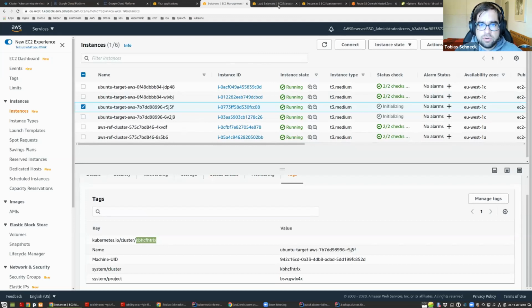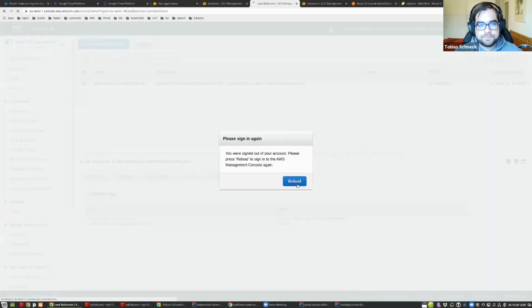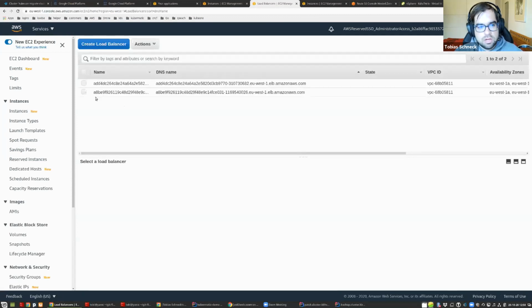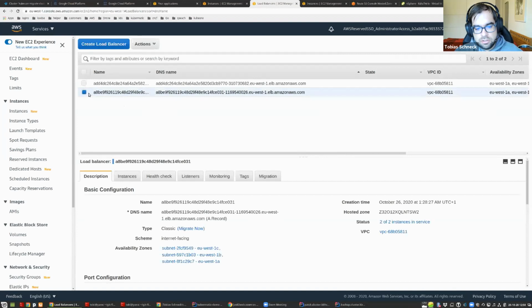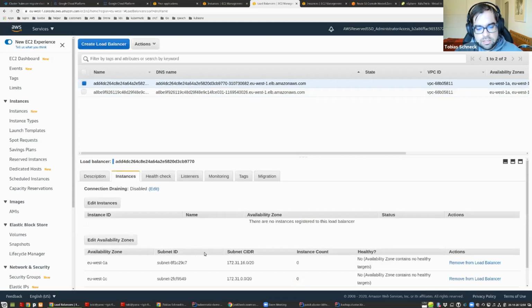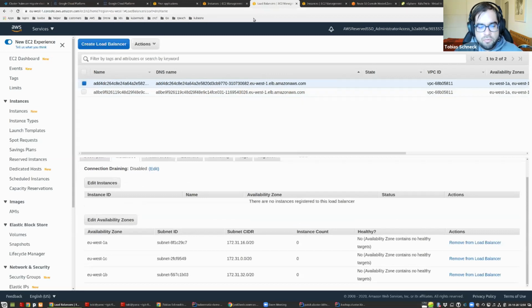In the meantime, we can take a look at the load balancer. So hopefully we also have a load balancer created. That's what the AWS Cloud Controller Manager will create, because we already have a service type load balancer in the cluster. And then AWS takes over and creates also a load balancer on their side. So let's see, that's not the right one. That's the right one. Here we see there's a cluster created, but we don't have any instances here because, yeah, the instances get booted now. So let's go back and see how fast they are coming up.